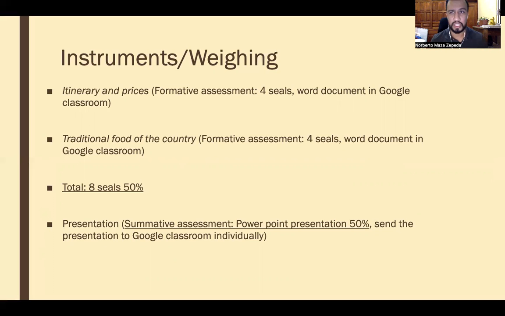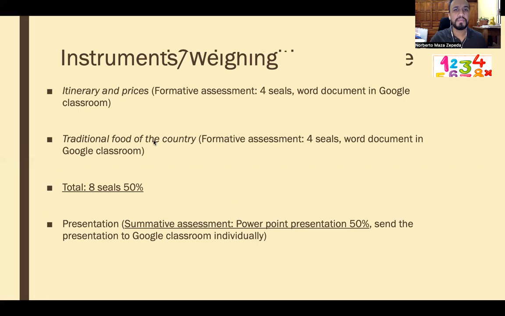So the research is very important, 50%. And at the end, the presentation, which is called summative assessment, is your PowerPoint presentation. This is 50%. And you have to send this presentation individually. So in this case, those 3 activities are in the platform. Remember, the platform will be open for a specific period of time.